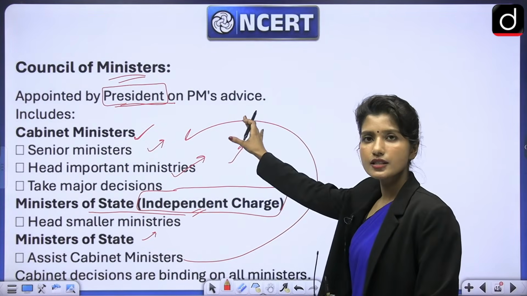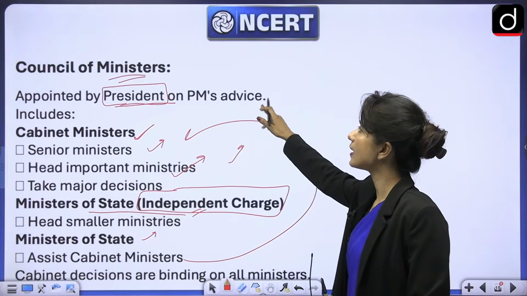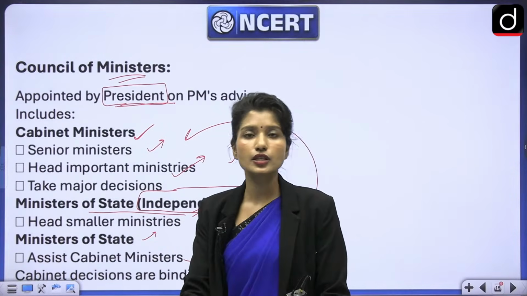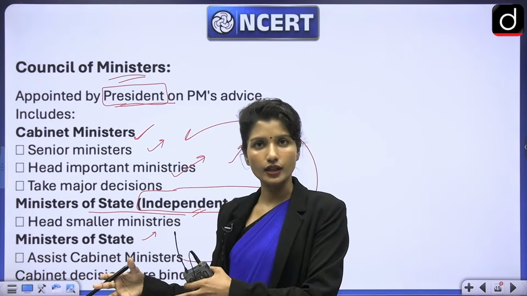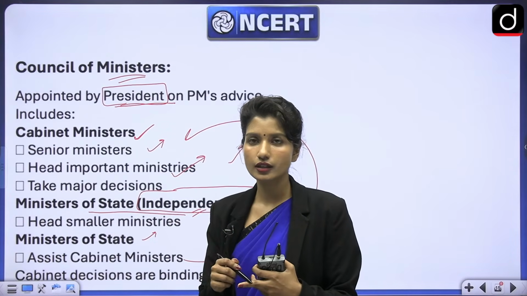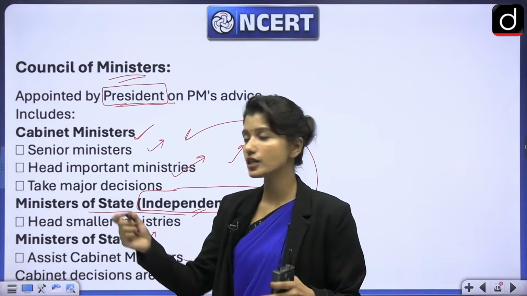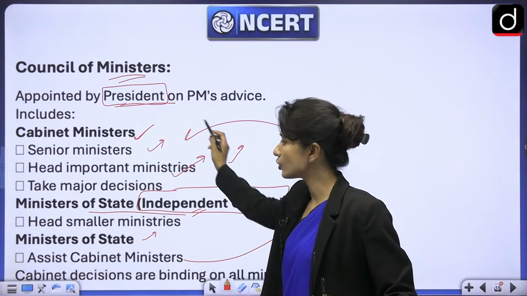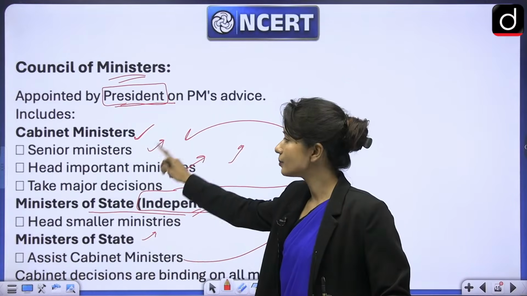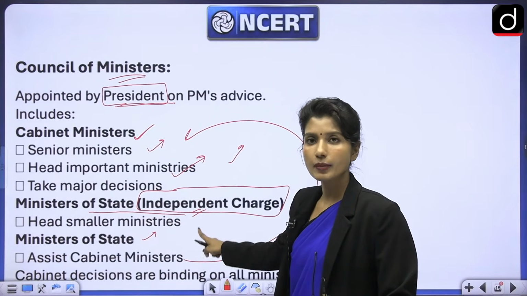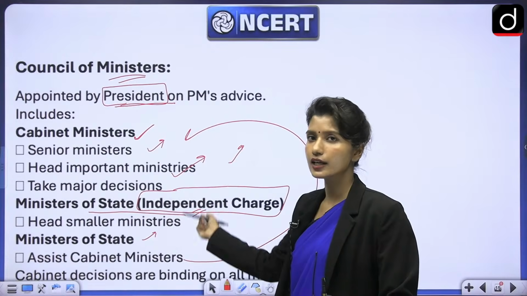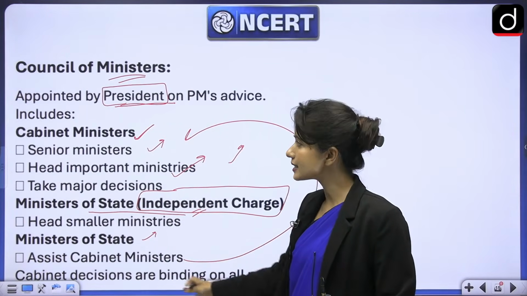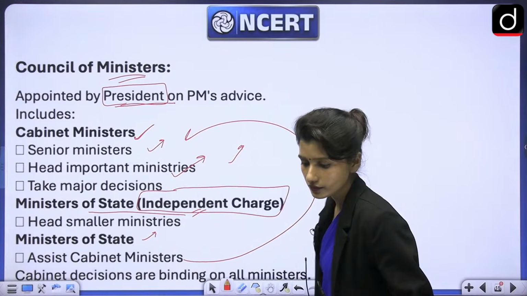So the Council of Ministers is appointed by the President on the advice of the Prime Minister. In the Council of Ministers, there is something called Cabinet Ministers, which is the government's core decision-making body. The head of every important ministry is a part of the Cabinet, and the decision of the Cabinet is usually binding on all the other ministers. Then there are Ministers of State with independent charge, who have some smaller ministries and are the head of those. Then there are Ministers of State who are not head of any ministry, but they assist the cabinet ministers. Next,